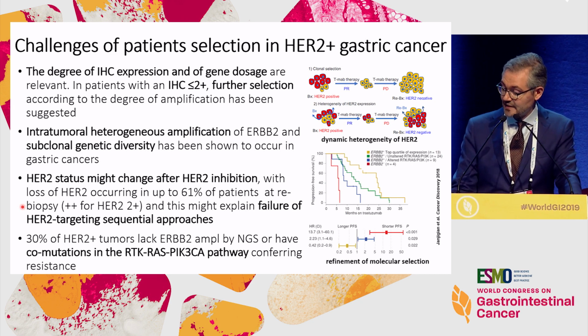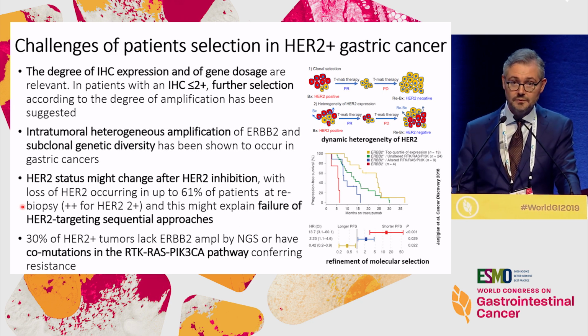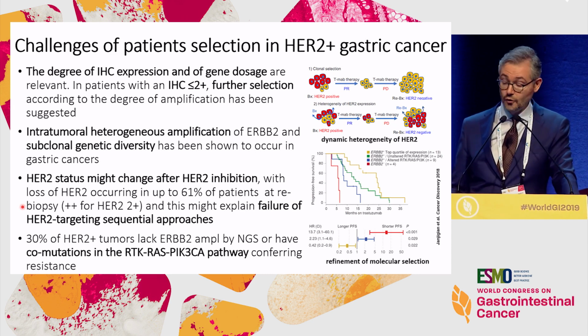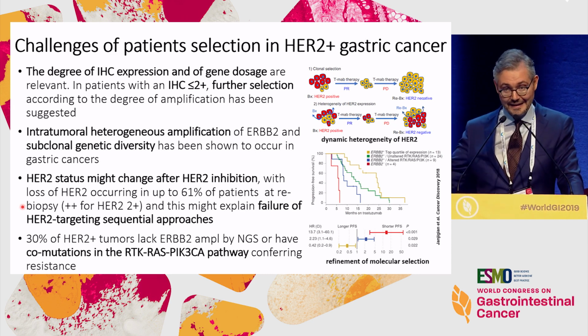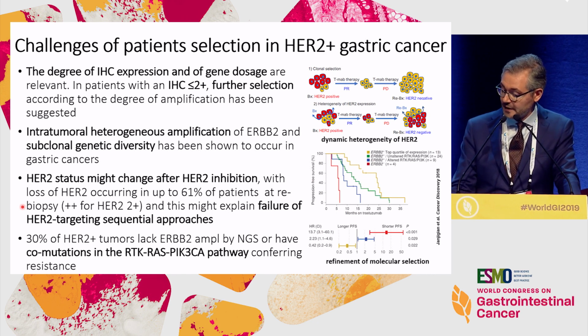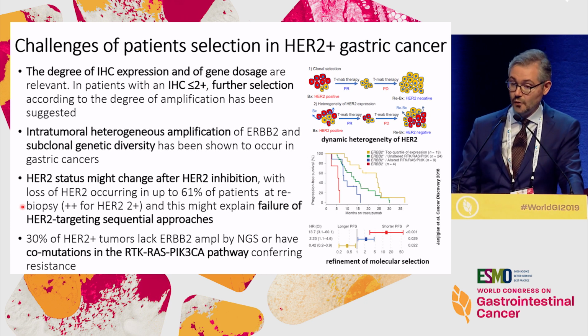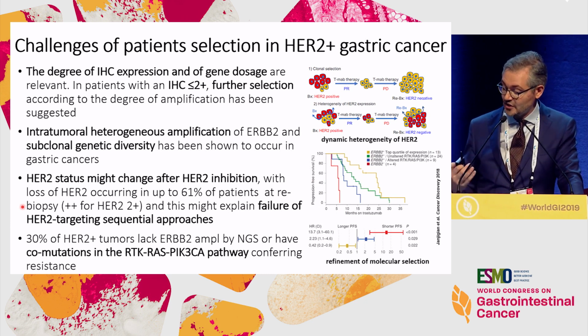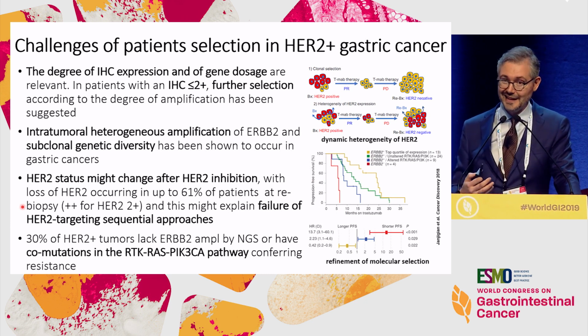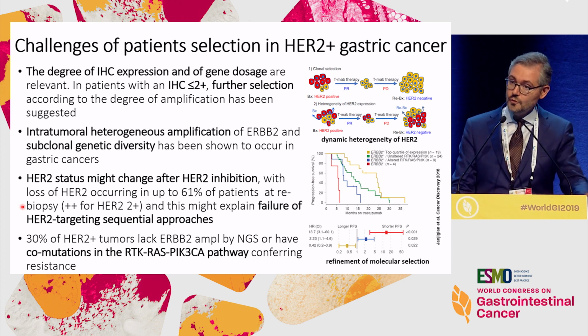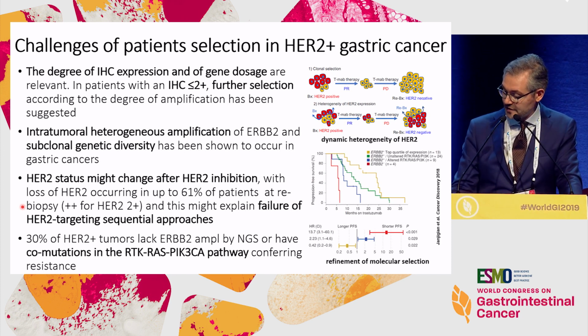Because in gastric cancer, it has been shown that heterogeneity can take place at the spatial level and also at the temporal level, with tumors lacking HER2 during treatment. Also, investigators at Memorial Sloan Kettering recently presented a very nice work showing that there is substantial heterogeneity in terms of concomitant alterations, like KRAS mutation, for example, that can preclude response. And this was also the case for those tumors turning out to be NGS HER2 negative at the moment of starting treatment.